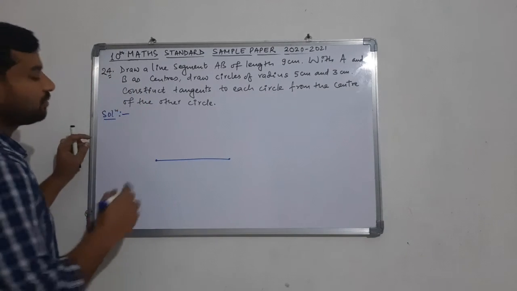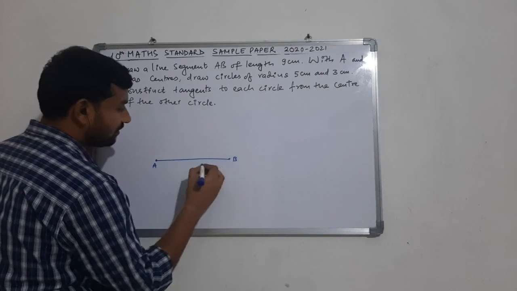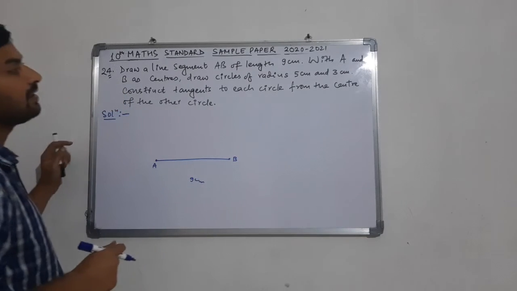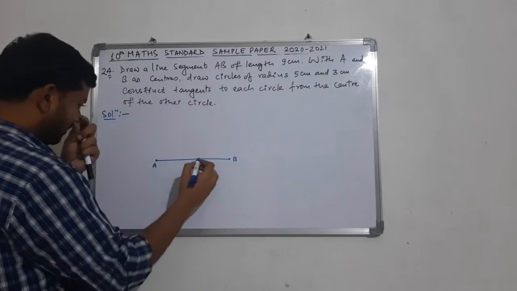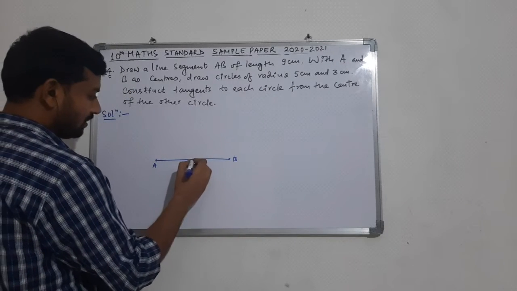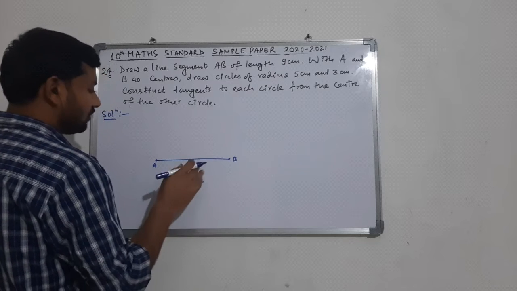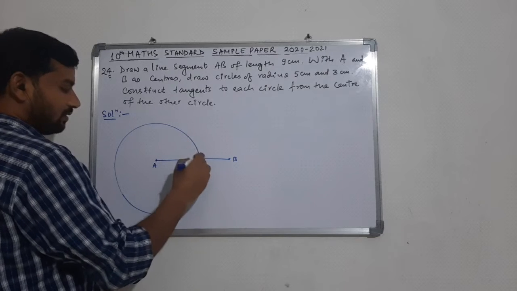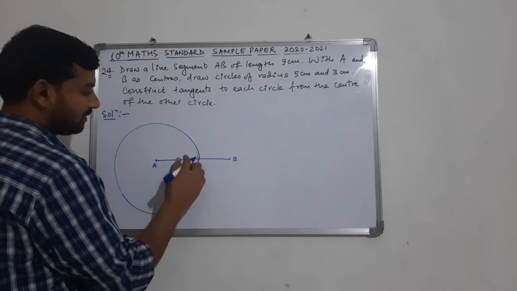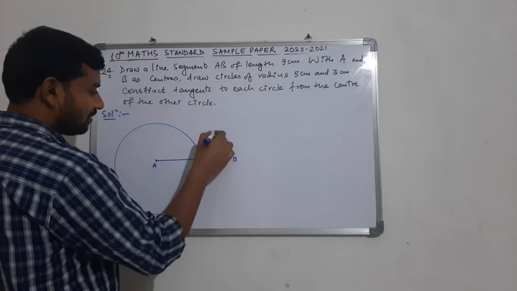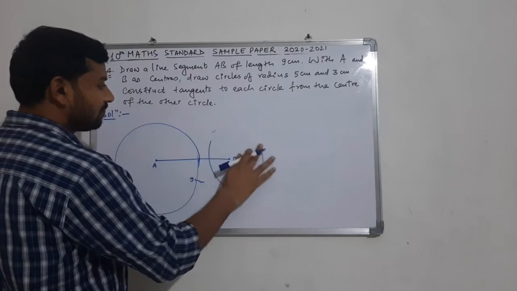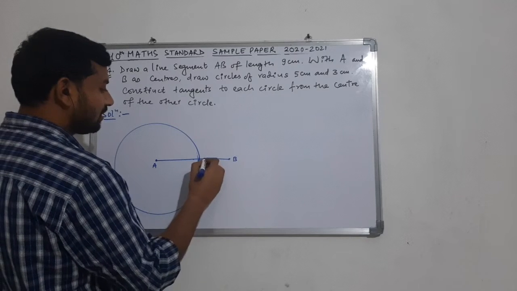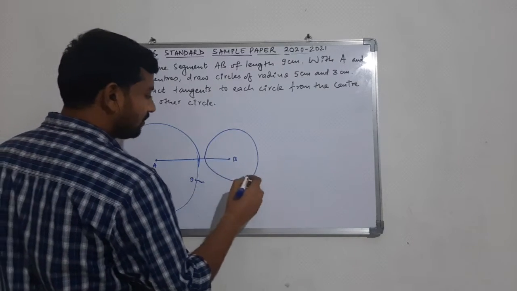Let us suppose this is the line segment AB and its length is 9 cm. Now, by taking the center A, we have to draw a circle of radius 5 cm. So, if we look here, this will be something in the midpoint. So, take radius 5 cm and draw a circle by taking A as the center, and then we have to draw another circle having radius 3 cm by taking B as the center. So here clearly these two circles will be drawn.